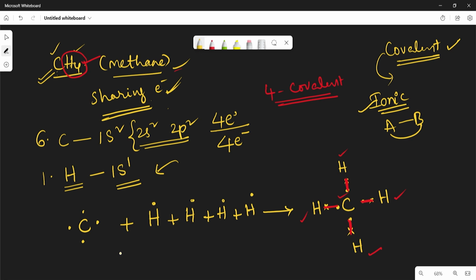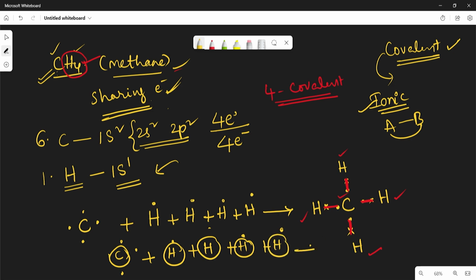So if you write the structure like this, you will also get the same. See, if you draw the structure, the carbon is donating 4 electrons. So like this is the formation of methane.